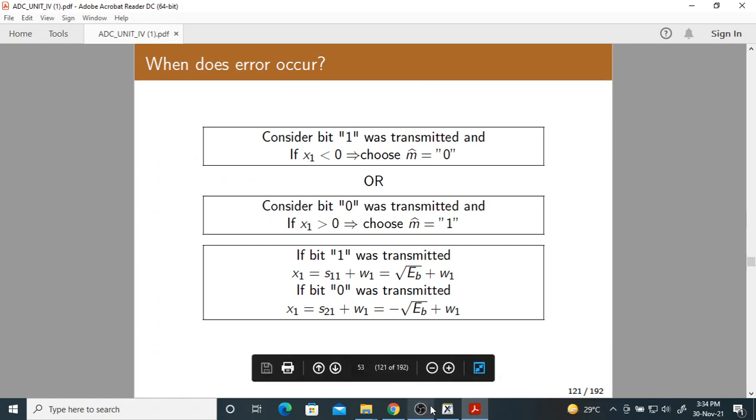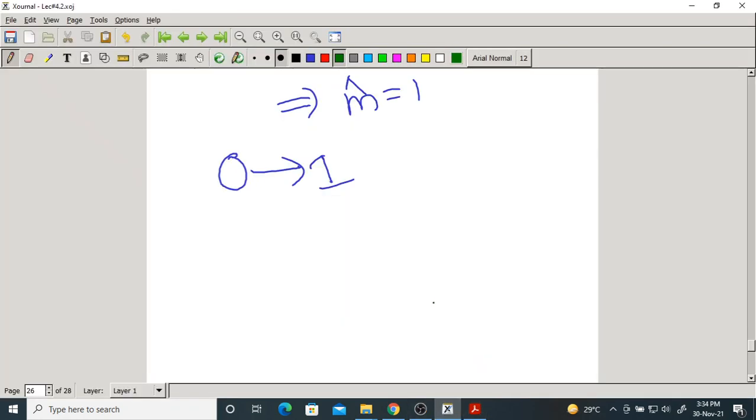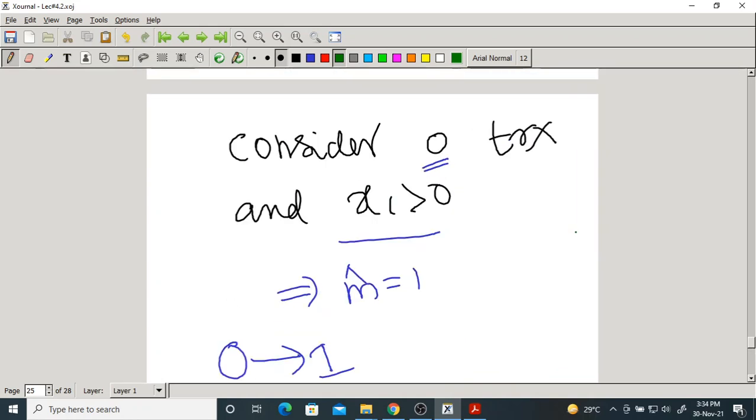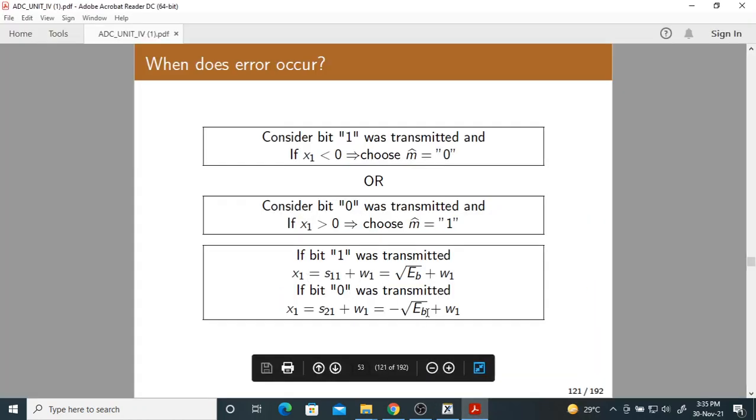So what is x1 value if bit 1 was transmitted? In this case, what is x1? Root Eb plus W1. Whenever bit 0 is transmitted, what is x1? Minus root Eb plus W1. So you check these things.